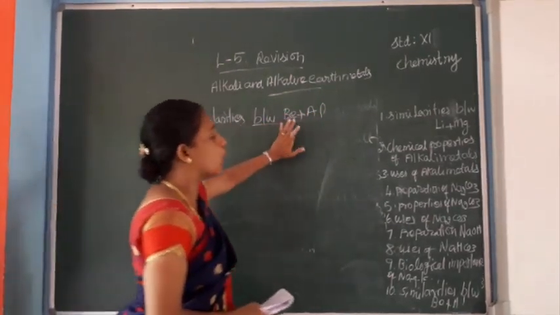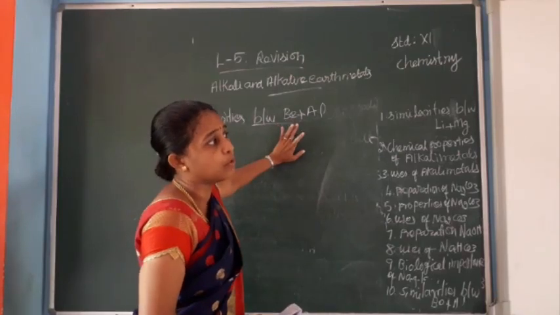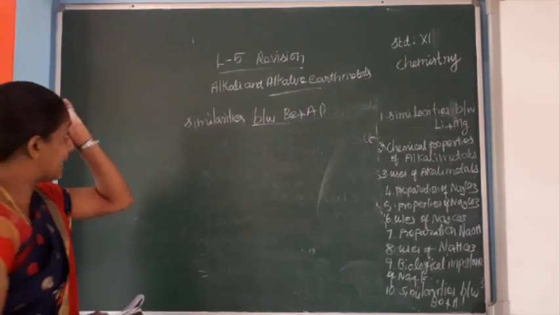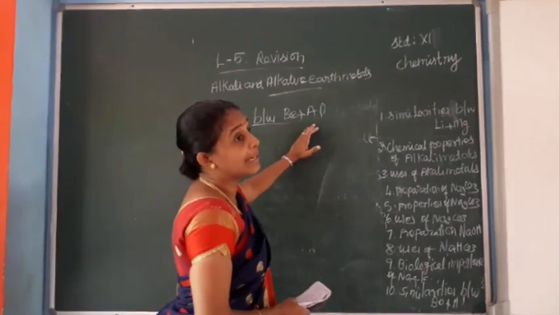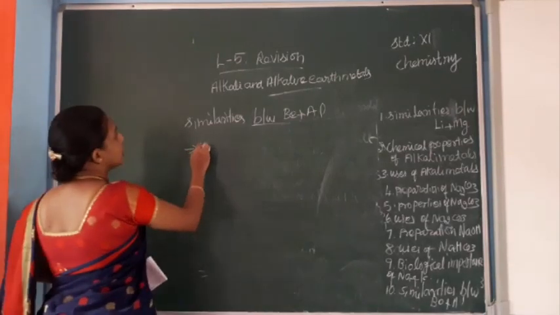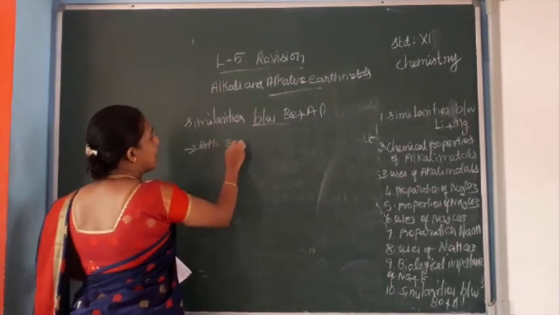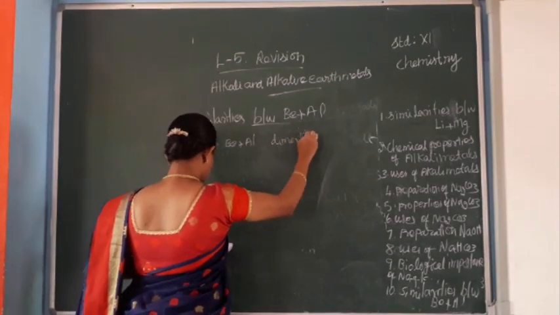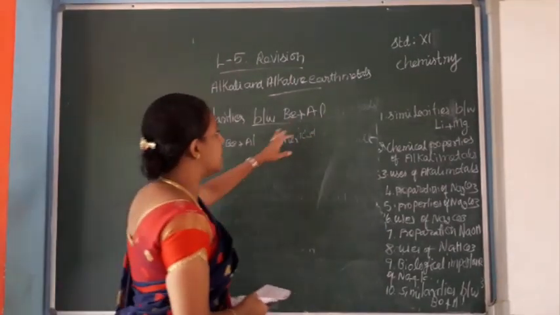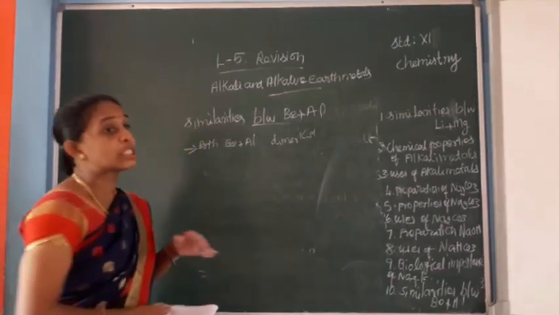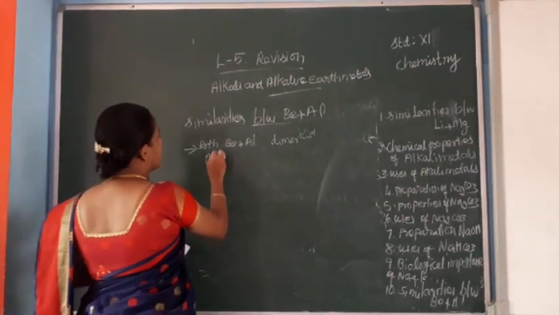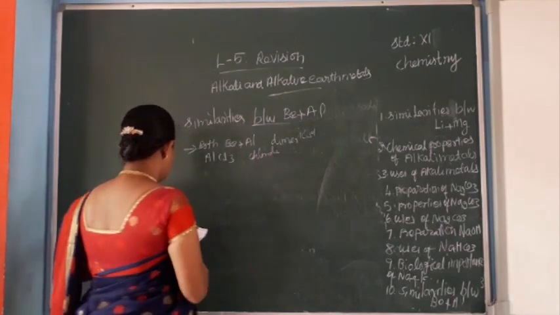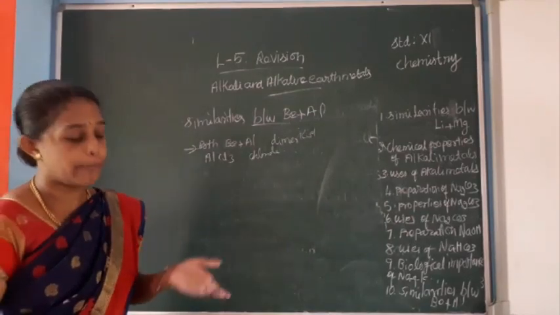Both beryllium and aluminium can form chlorides. Beryllium chloride forms a dimeric structure, and aluminium chloride also forms a dimeric structure. Aluminium chloride has chloride bridges, and beryllium chloride also has a polymeric chain.